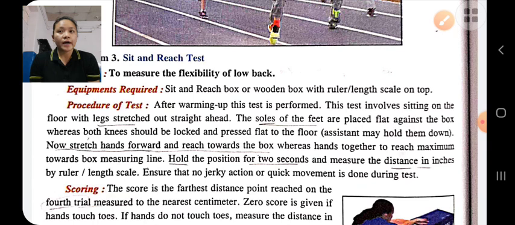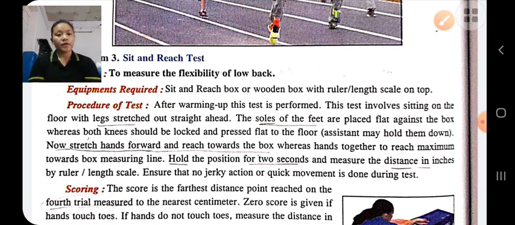Now stretch the hands forward and reach toward the box, with hands together, to reach maximum toward the box, and hold the final position for a few seconds. The distance is measured in inches by the ruler or length scale. Ensure that no jerky movement is done during this.